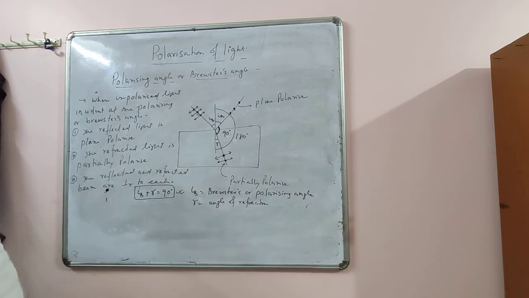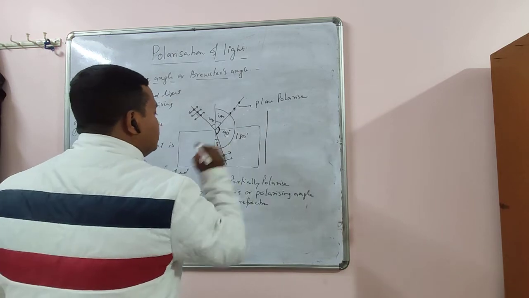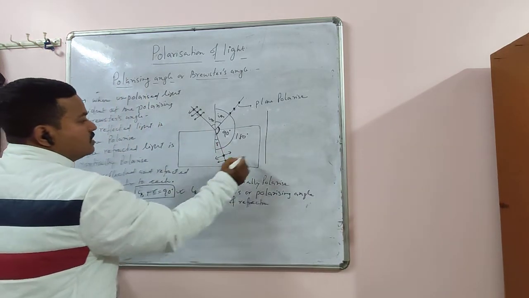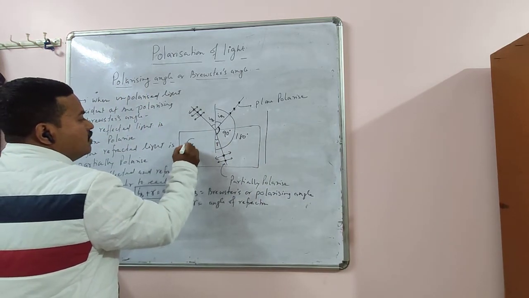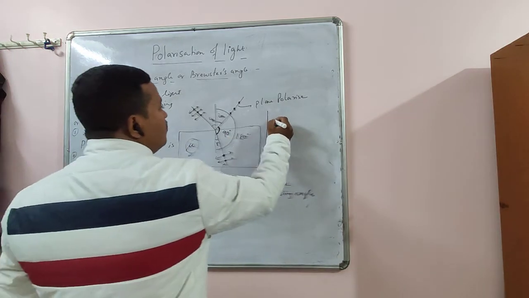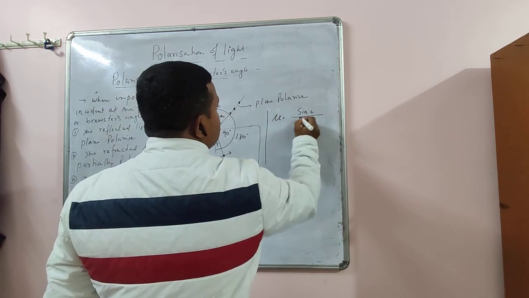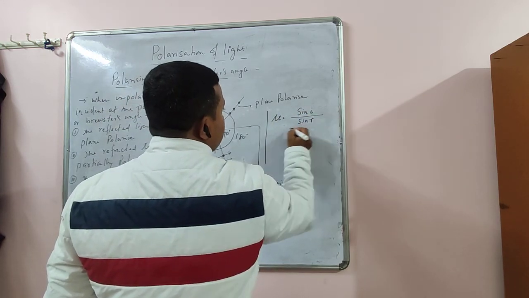Here another relation we can derive. Suppose the refractive index of this material is mu. Then you apply Snell's law here. Mu is equal to sin I by sin R. You know that, that is the law of refraction.